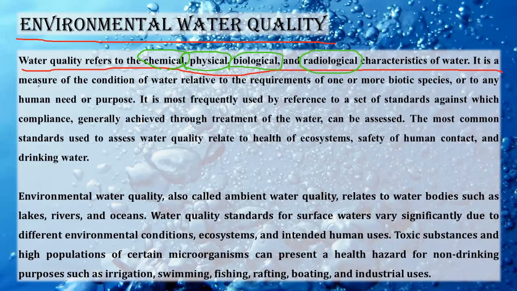It is a measure of the condition of water relative to the requirements of one or more biotic species or to any human need or purpose, right? That means the quality of water will be judged on the basis of the fact that for what particular work you are using that water. Okay, so in terms of our use, the quality of water is determined.